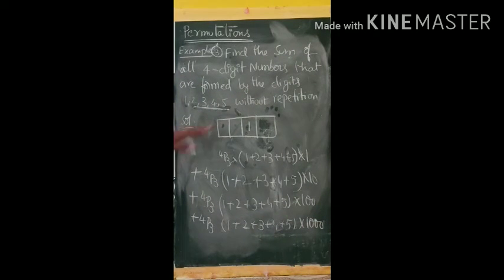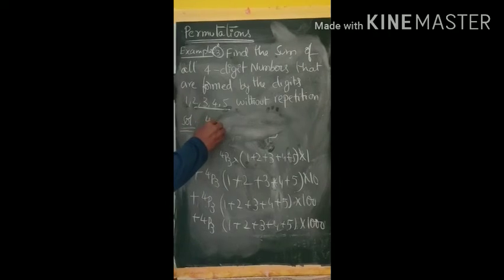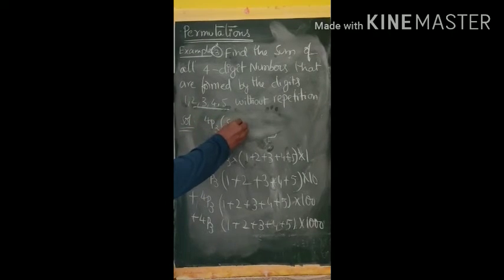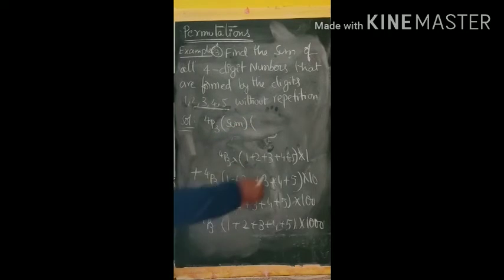Okay. Now, in every term, first term, second term, third term, fourth term, 4p3 into the sum of the numbers is common. 4p3 into the sum of the numbers into what is left in each term?